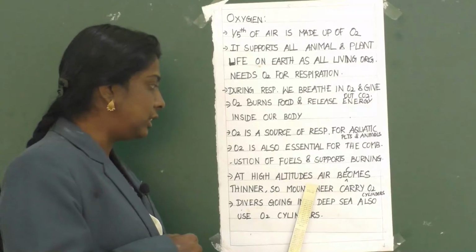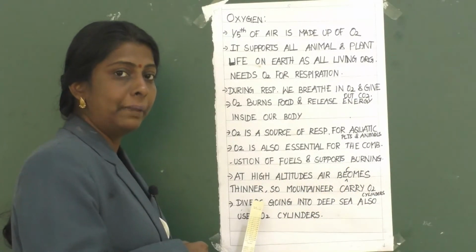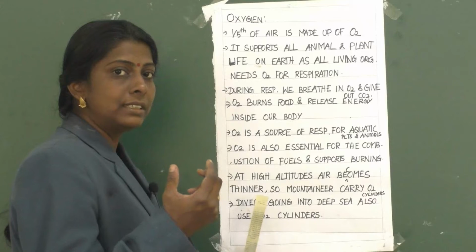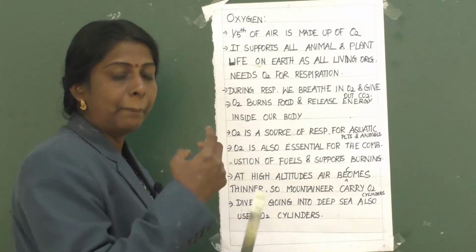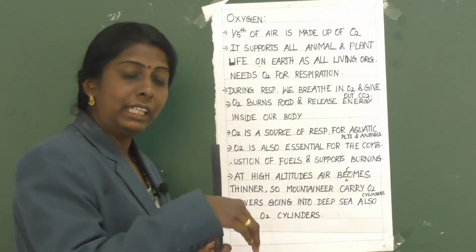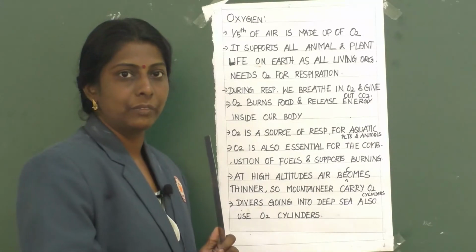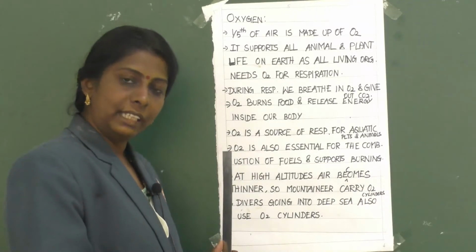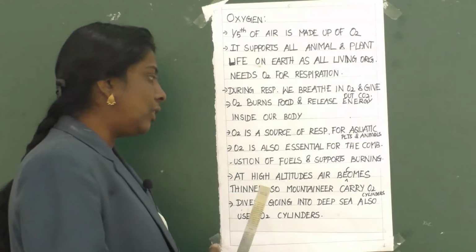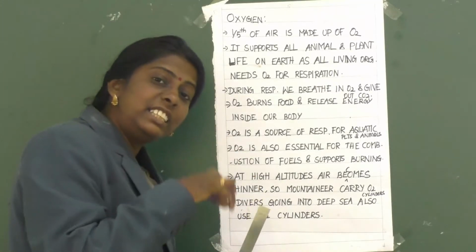At high altitudes, air becomes thinner. What happens? You might notice people who are going up in mountains or deep inside the sea carrying oxygen cylinders. They are using that for support to breathe, is it not? Yes. Why? Because the air becomes thinner at high altitudes and in the deep sea.